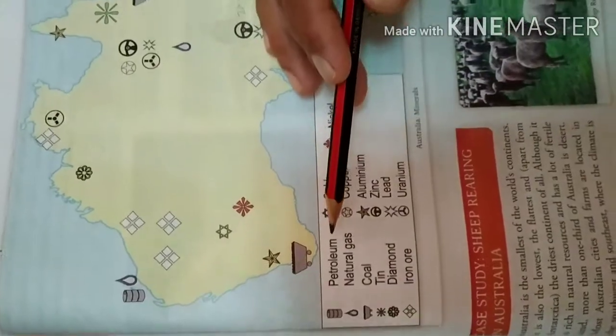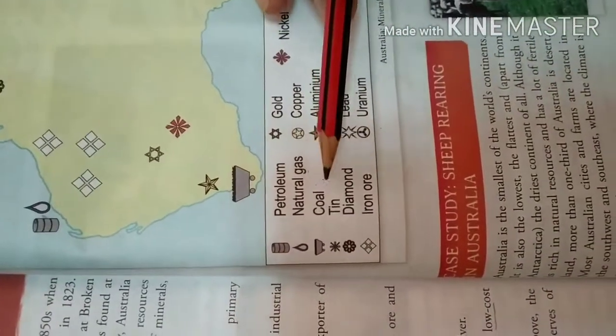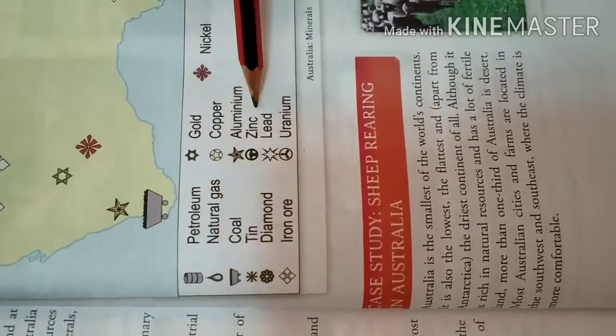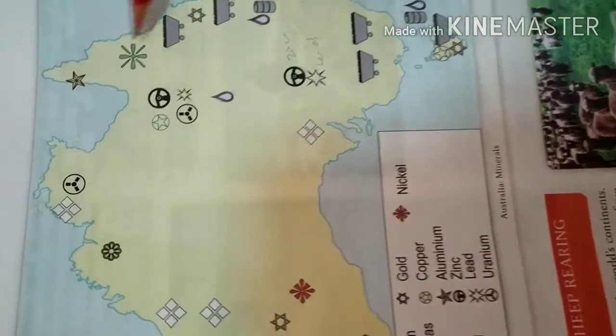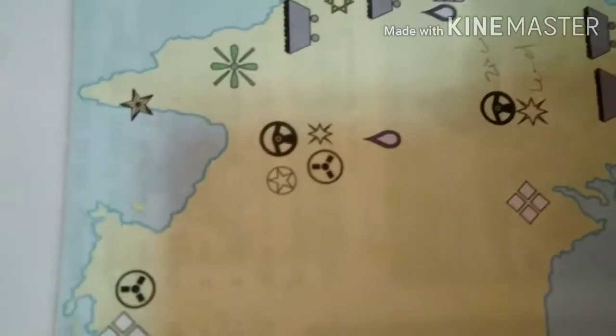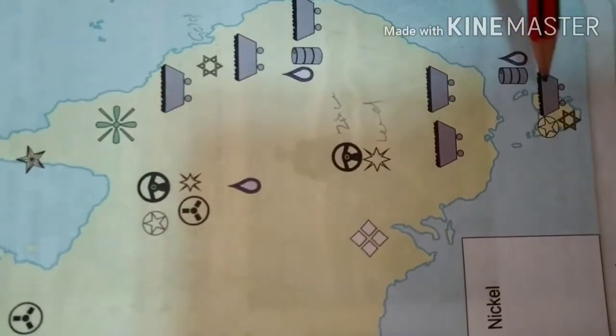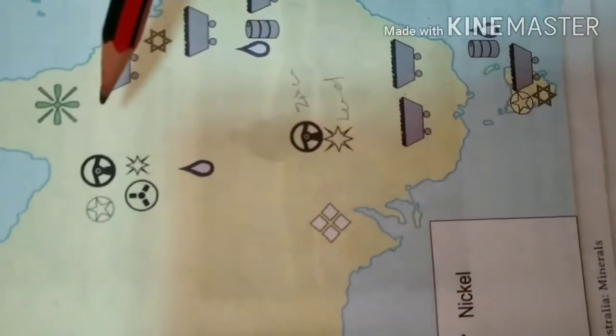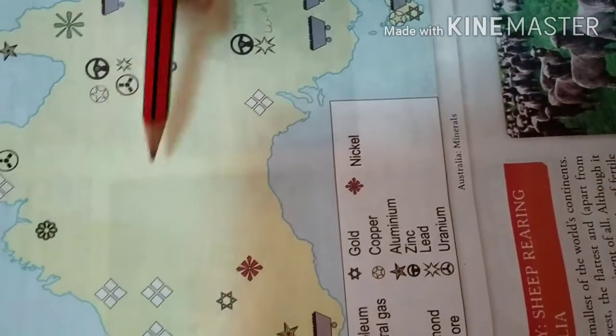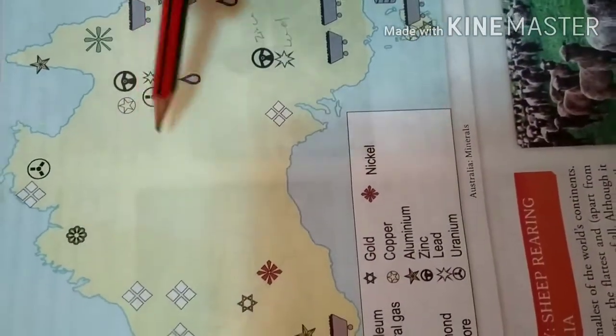In Australia we will get petroleum, natural gas, coal, tin, diamond, iron ore, gold, copper, aluminium, zinc, lead, uranium and nickel. You can see in the East Belt we will get coal, gas, petroleum, gold and other minerals. In Tasmania also we get all these. So we can say Australia is rich in minerals.